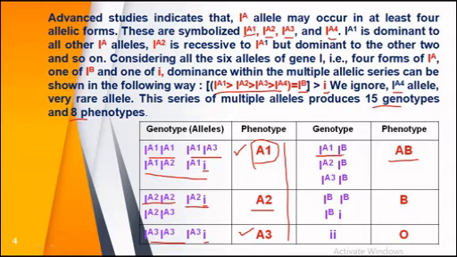Now see here, the phenotypic expression of AB can be seen only when the allelic combination is like this: IA1 IB, IA2 IB, IA3 IB. It will definitely produce blood group AB. So for the phenotypic expression of blood group AB, all these alleles should be present. Now, the third type of blood group is B blood group.